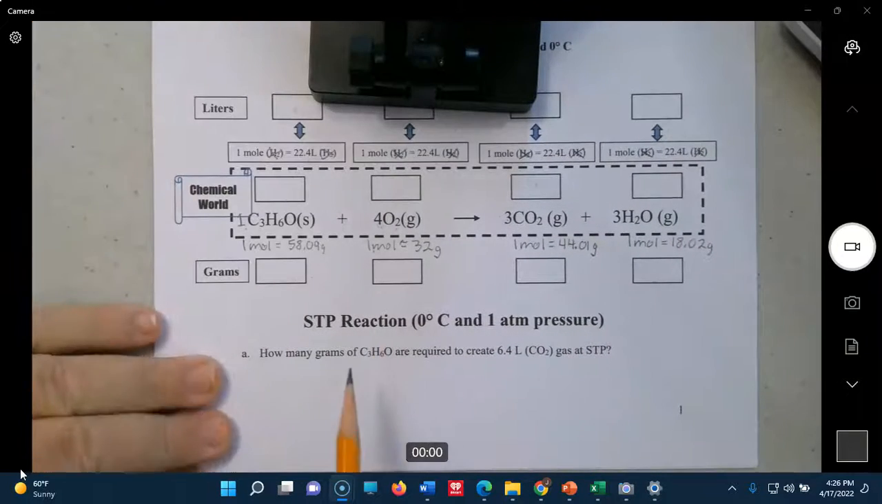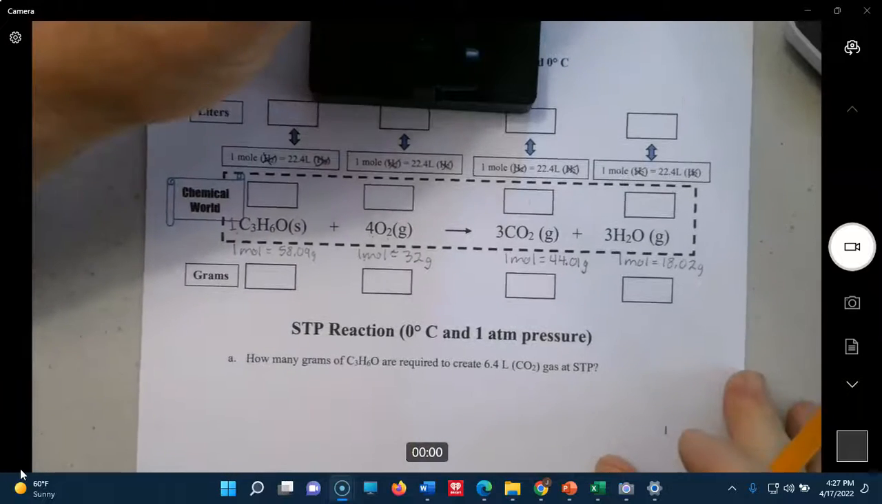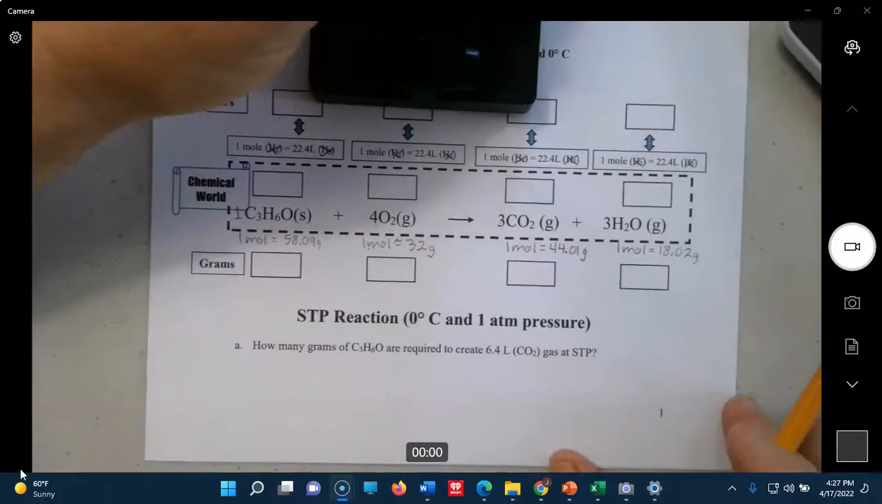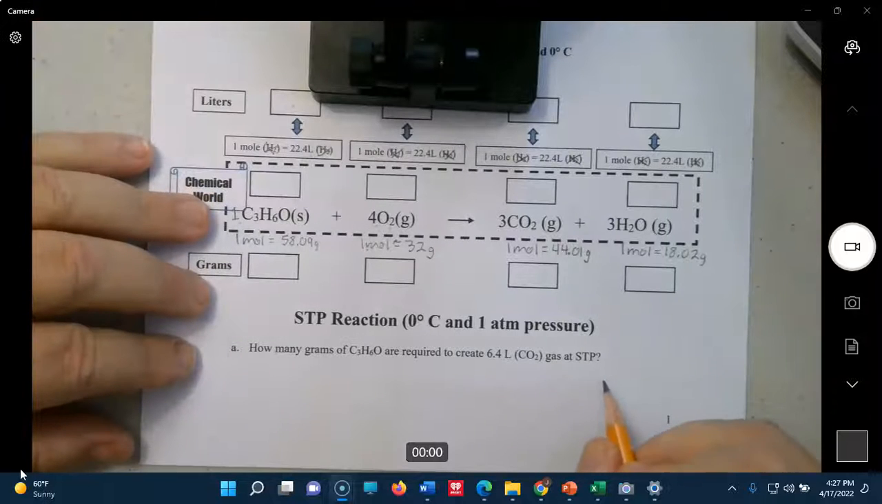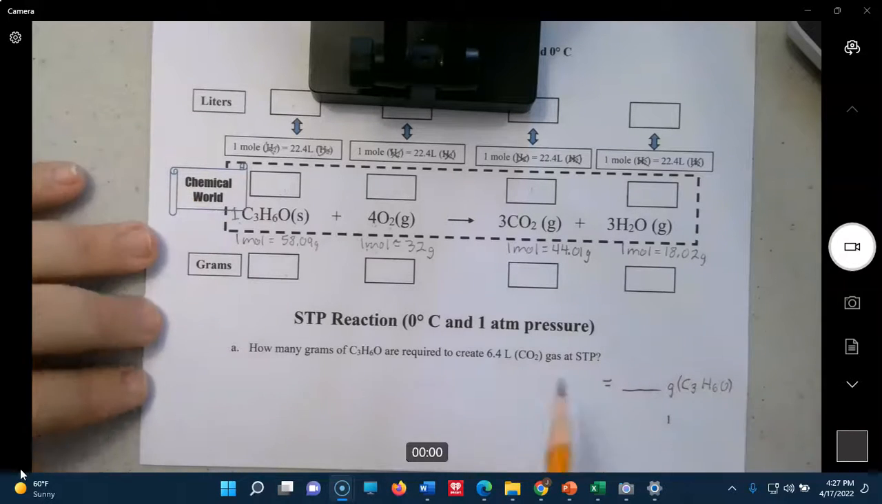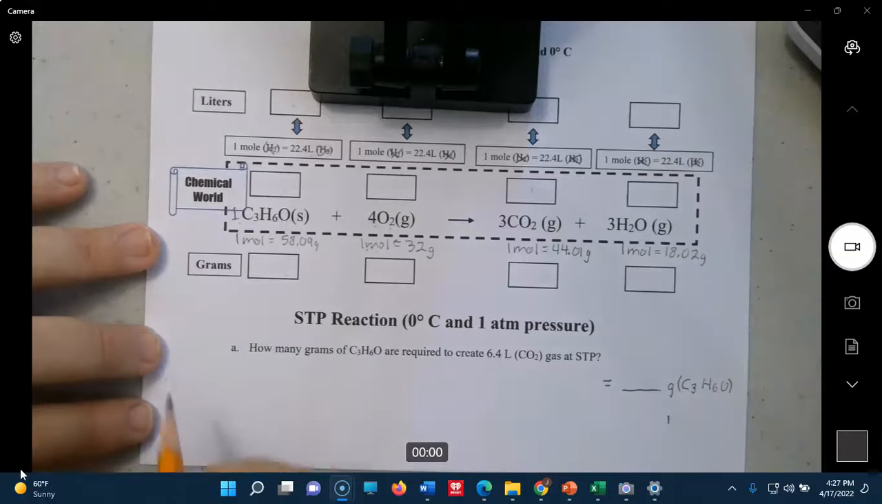So how many grams of C3H6O are required to create 6.4 liters of CO2? And I hope you're getting quick at these now. So we need grams of, and that's acetone. Well, let's just go ahead and call it C3H6O. I was going to give it an abbreviation, but let's not be too clever here. 6.4 liters of CO2. You start that way over on the right.